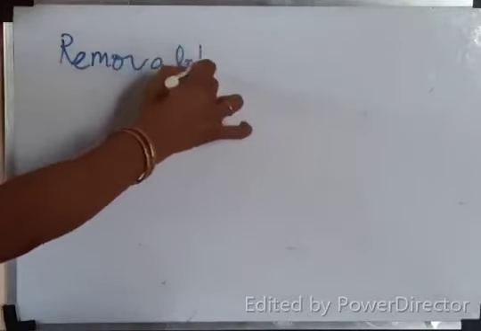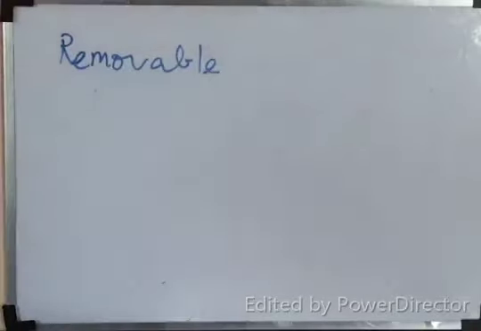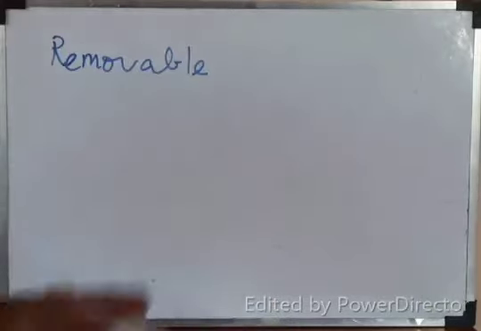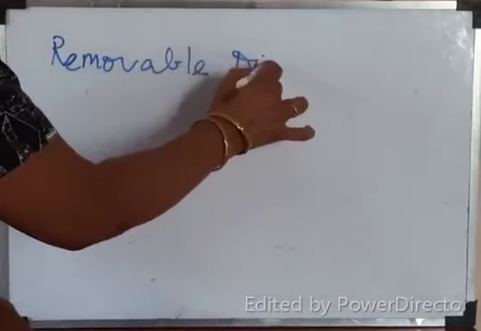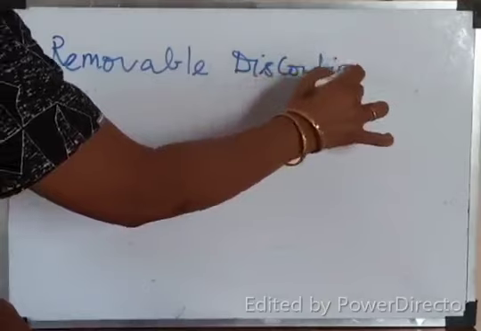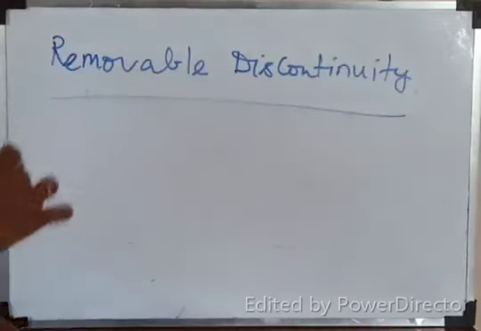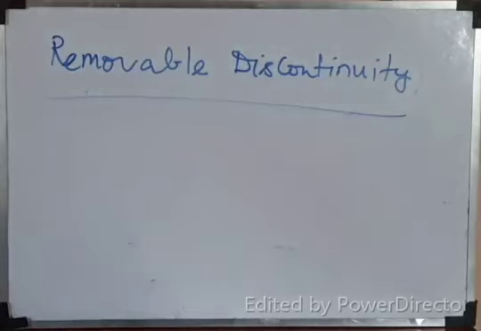Removable discontinuity. Can we remove discontinuity? Yes. You can remove discontinuity by remodifying the question. For example, just now I finished one sum. What is that? 5 by 4, 5 by 3, isn't it?